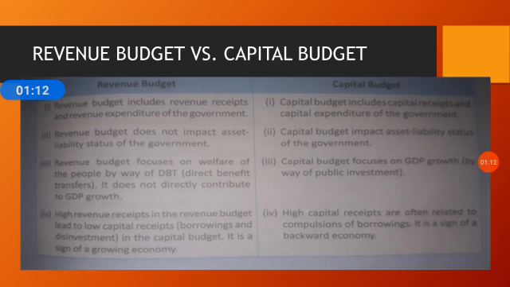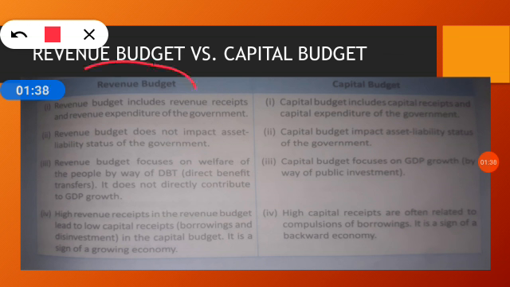Now next we will do the concept of difference between revenue budget and capital budget. As you know, the budget contains some revenue items and some capital items. Revenue receipts is there, revenue expenditure is there. Similarly, capital receipts and capital expenditure is there. So if we divide revenue receipts and revenue expenditure into one type, then it would become revenue budget only. Clear?